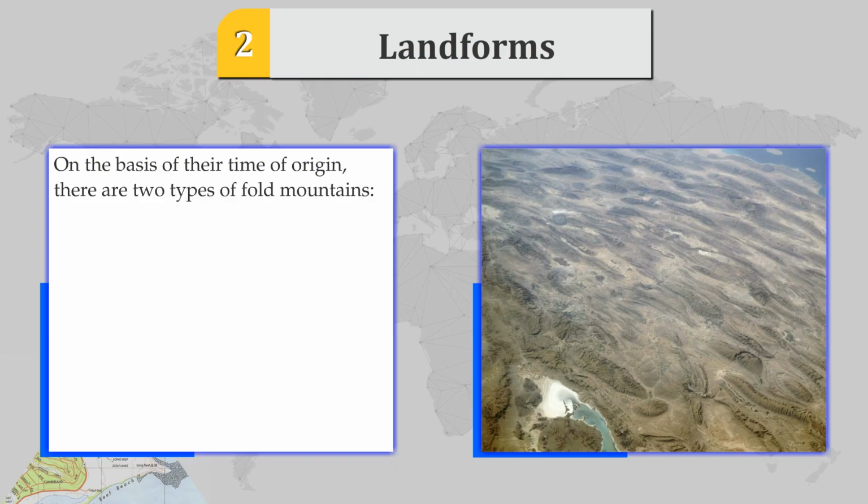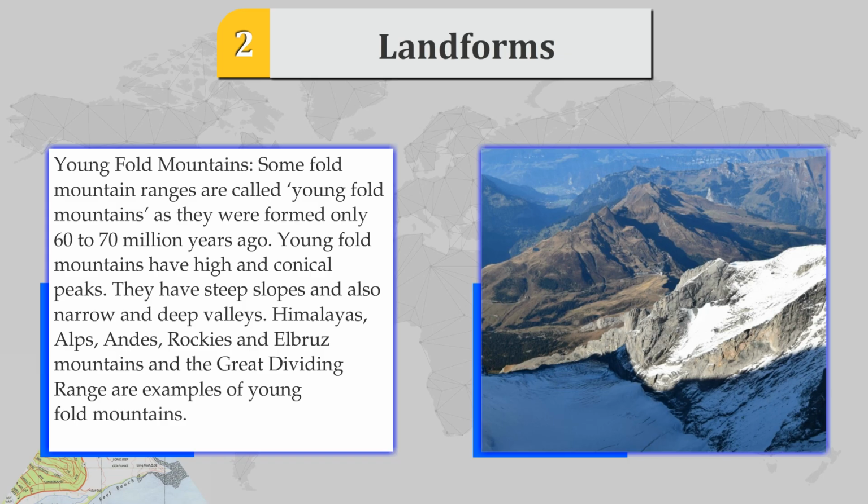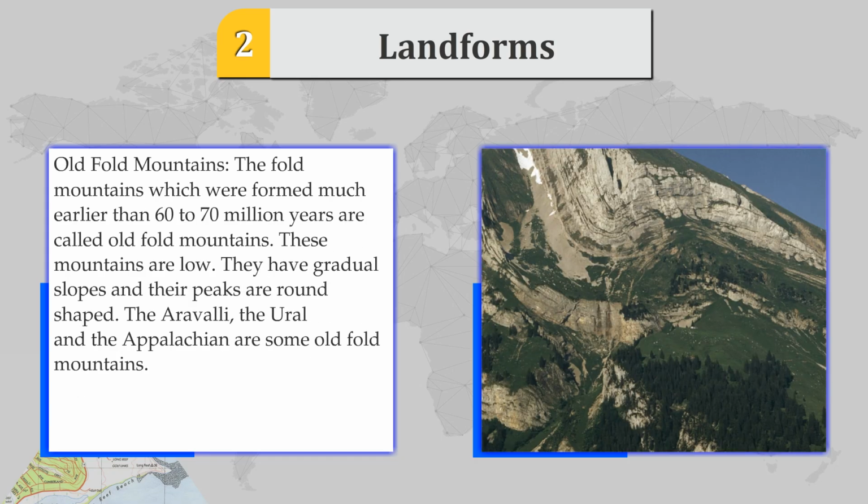On the basis of their time of origin, there are two types of fold mountains. Young fold mountains. Some fold mountain ranges are called young fold mountains as they were formed only 60 to 70 million years ago. Young fold mountains have high and conical peaks. They have steep slopes and also narrow and deep valleys. Himalayas, Alps, Andes, Rockies, Alps and the Great Dividing Range are examples of young fold mountains.